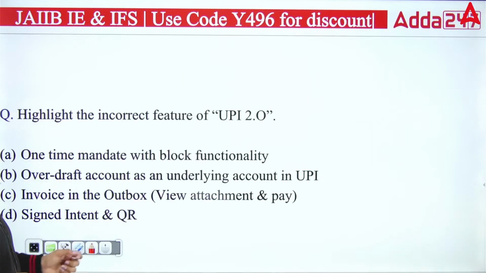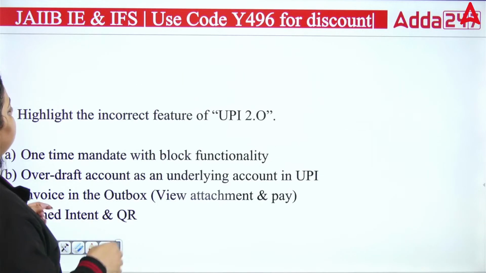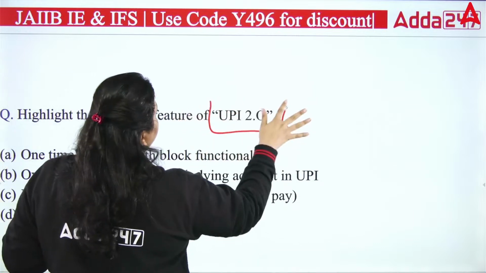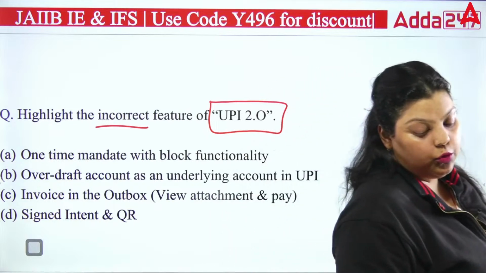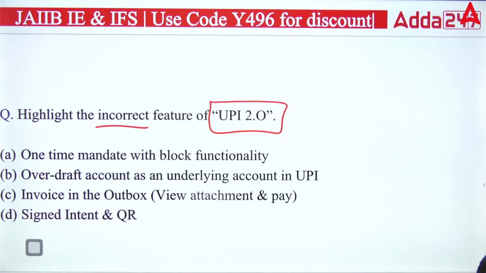Next question we have here: highlight the incorrect feature of UPI 2.0. The incorrect feature. Okay, you have to find out the incorrect feature of UPI 2.0. First it says one time mandate with block functionality.